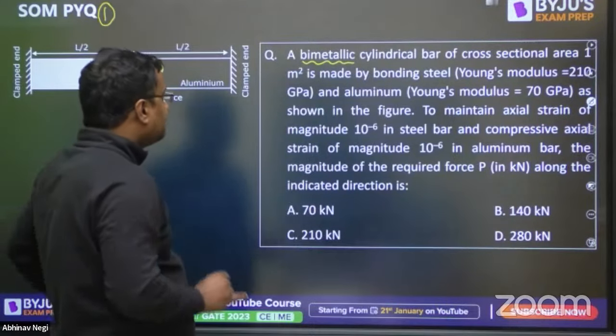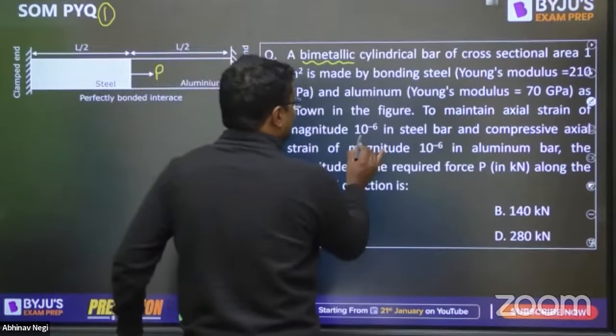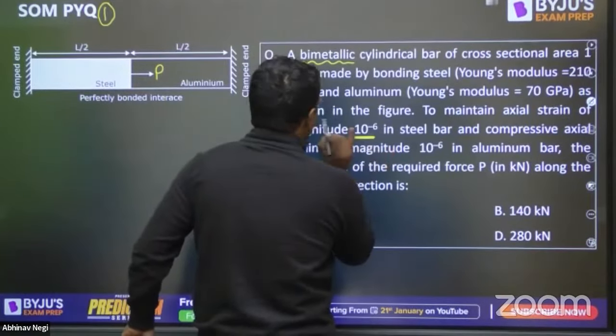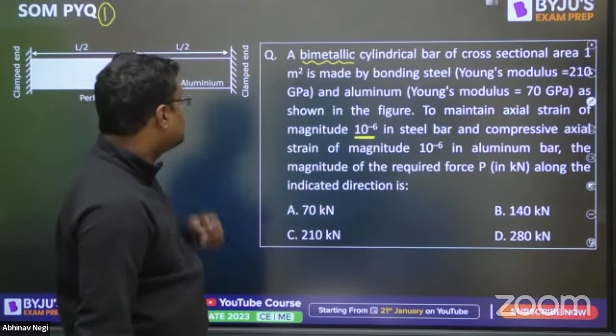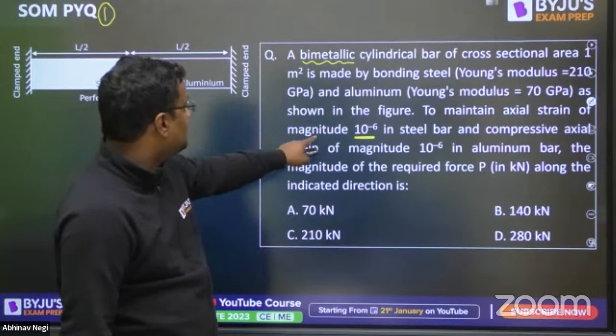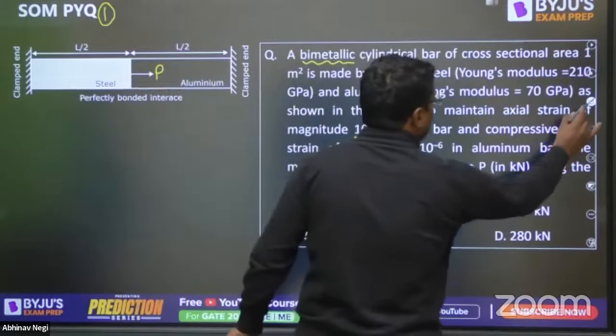Now, to maintain axial strain of magnitude 10 to the power minus 6 in steel and compressive axial strain of magnitude 10 to the power minus 6 in aluminium.